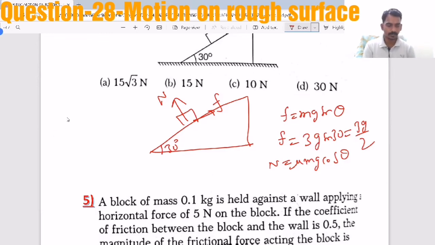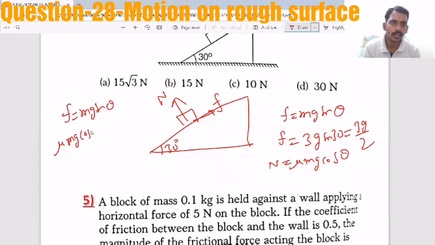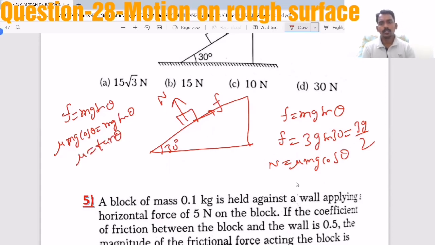For the rest condition, friction value should be balanced by mg sin theta, means friction is mu mg cos theta equal to mg sin theta. So that mu equal to tan theta. So you got mu value and mg sin theta, everything. Then you will get normal reaction.